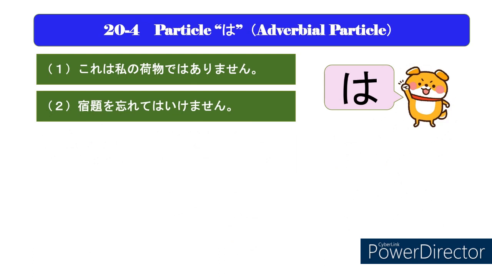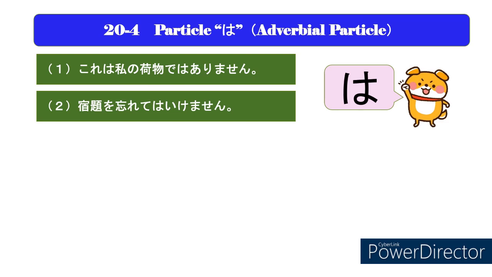Finally, let's study the third usage of the particle wa. The particle is also used as an adverbial particle in collocation phrases of polite negation or prohibitions. For example, you want to say, "This is not my luggage" in Japanese. これは私の荷物ではありません。 You can find the particle wa in this collocation phrase for polite negation.